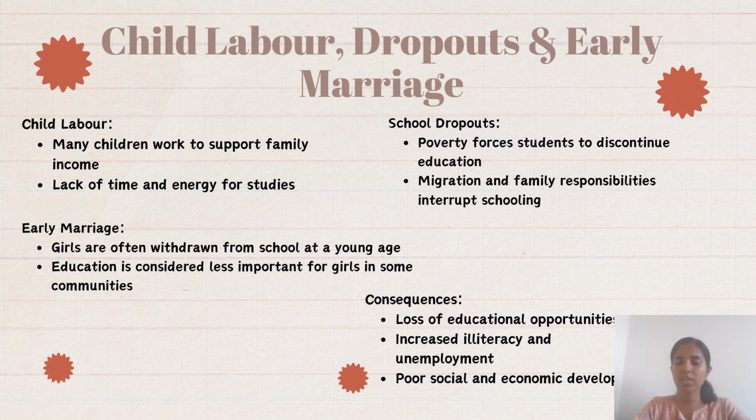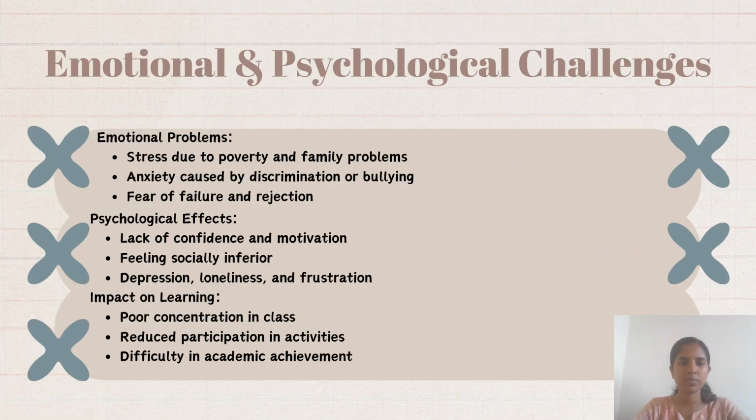So if illiteracy and unemployment increase, the whole nation's development is decreased, because the total nation's development is dependent on these children. So poor social and economic development, as I mentioned, will be reducing because of this child labor, early marriage, school dropouts, and the discrimination also prevailing there.